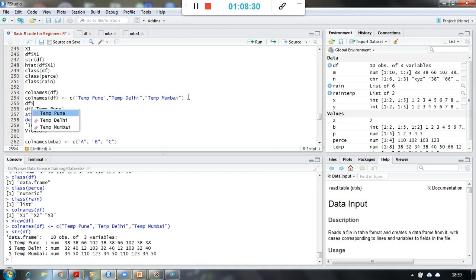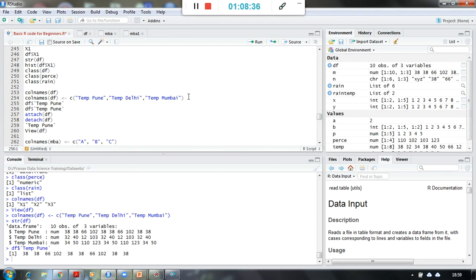So I don't have to type it in over here. I can simply say Pune and control enter. So it will give me the information available in the temperature Pune column in the data frame.